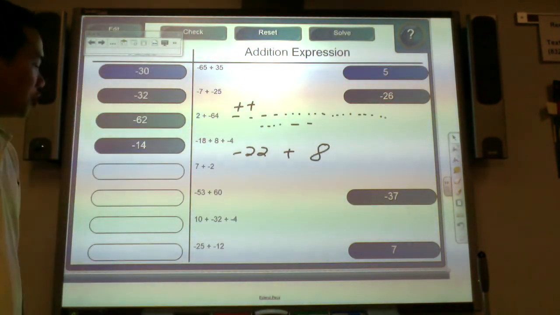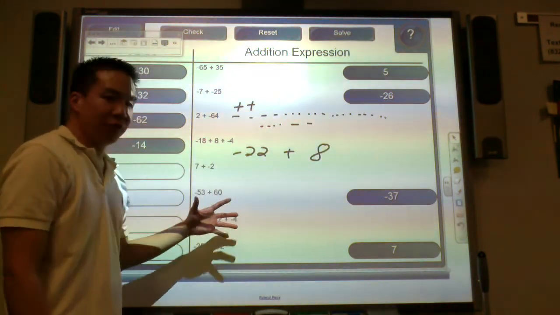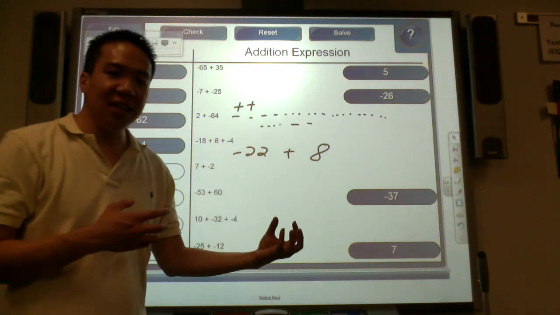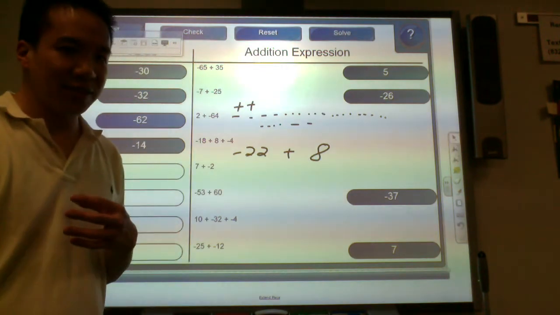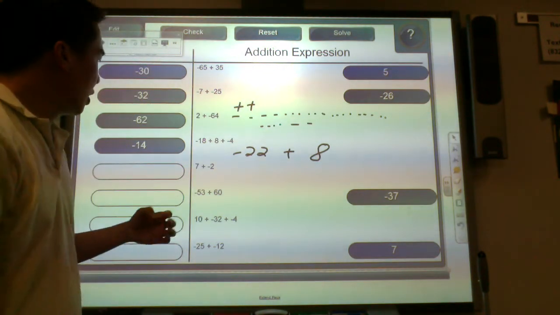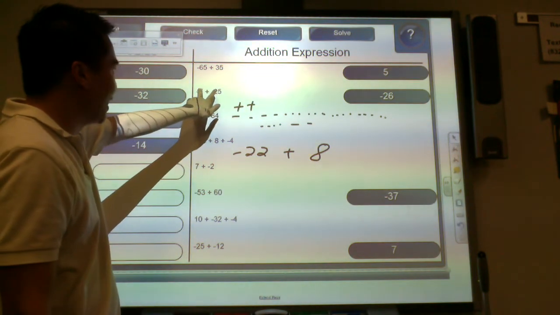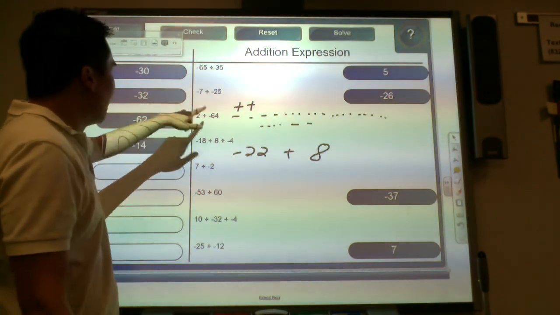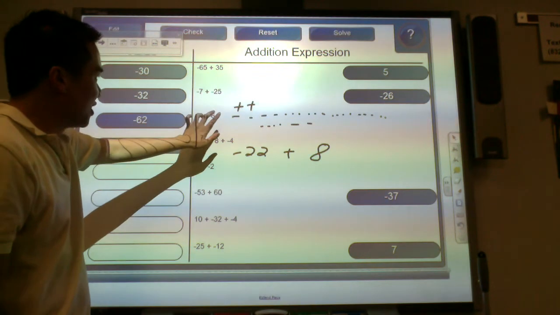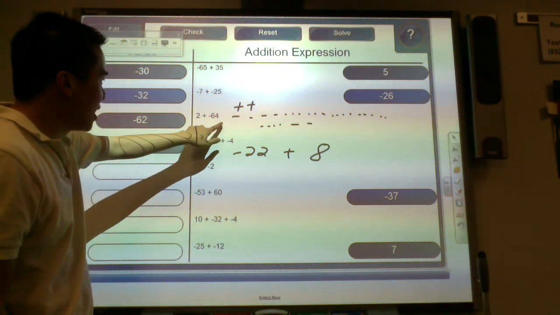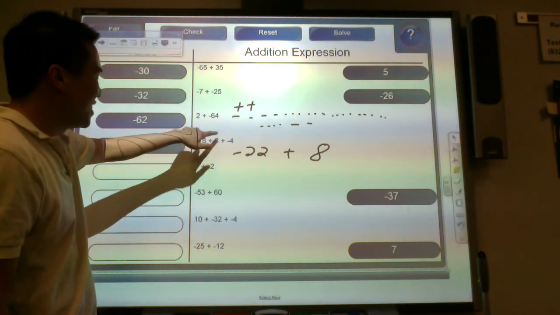And so on. So the main thing you need to know about for adding integers is, will you have more positives or will you have more negatives? And from there you can decide what you can do. For example, if you have all negatives, the answer will be negative. Combine them. If you have positive and negative, you're going to have to figure out which one you have more of. You have more positive, more negative. And then you find a difference.